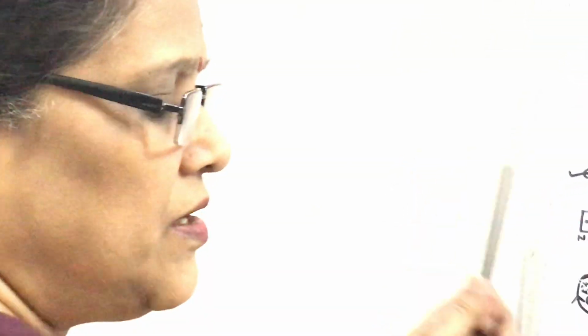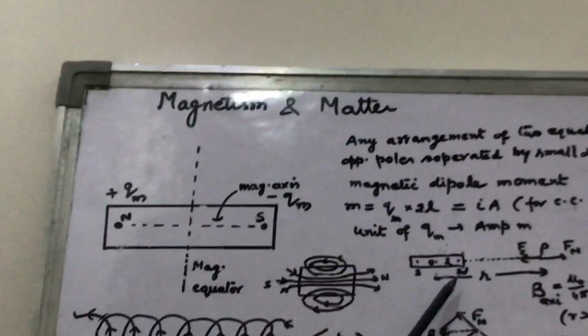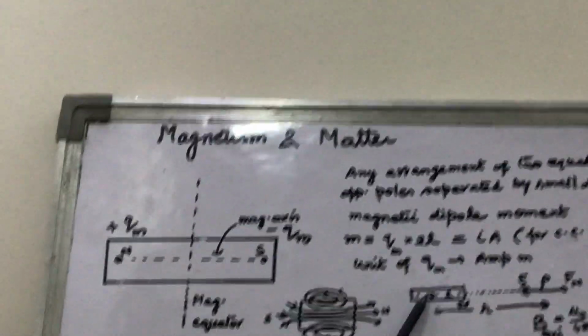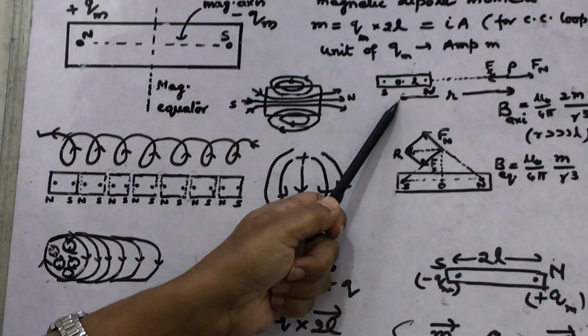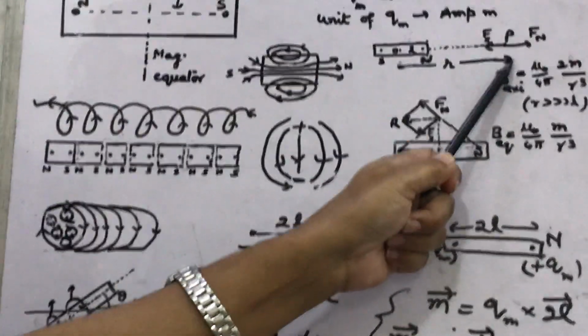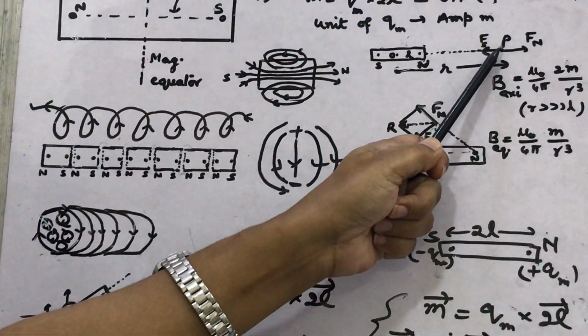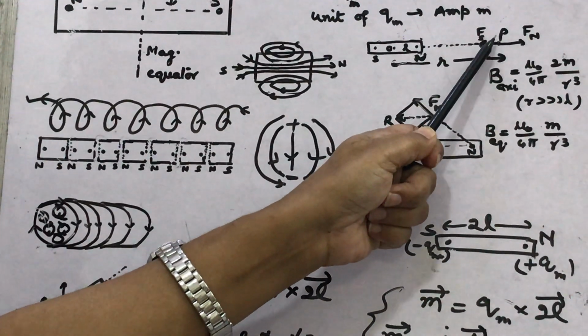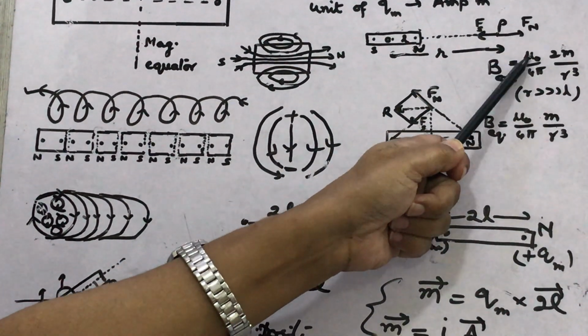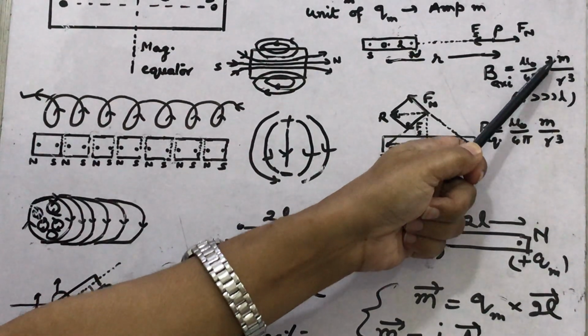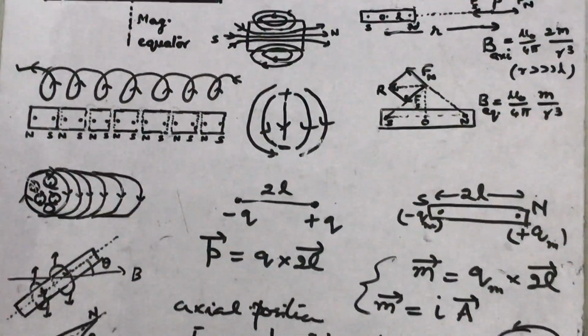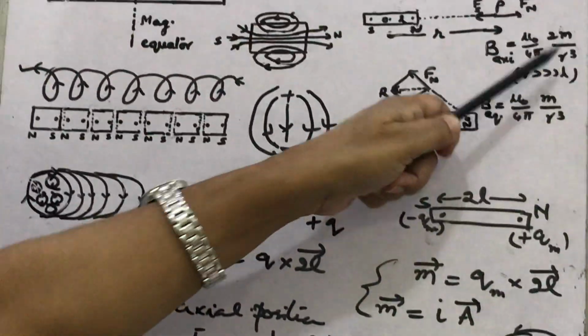Look here, I have shown the south and north pole. From the midpoint of the bar magnet up to the point P at which the magnetic field intensity is to be determined, what is that? Mu naught upon 4 pi 2m upon r cube. Here 2p upon r cube and here 2m upon r cube.